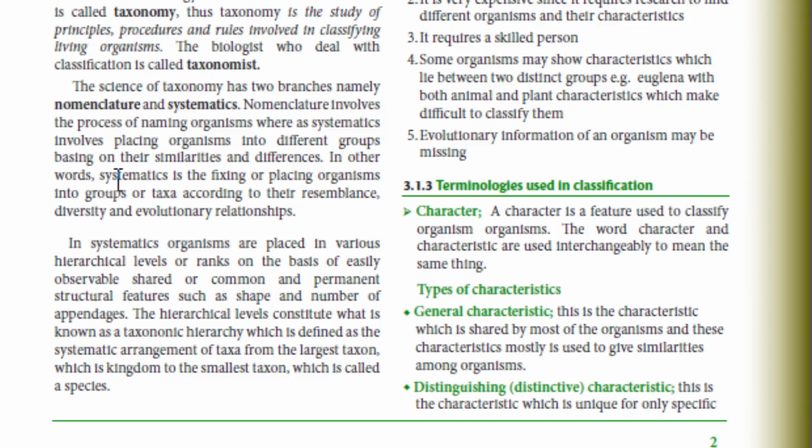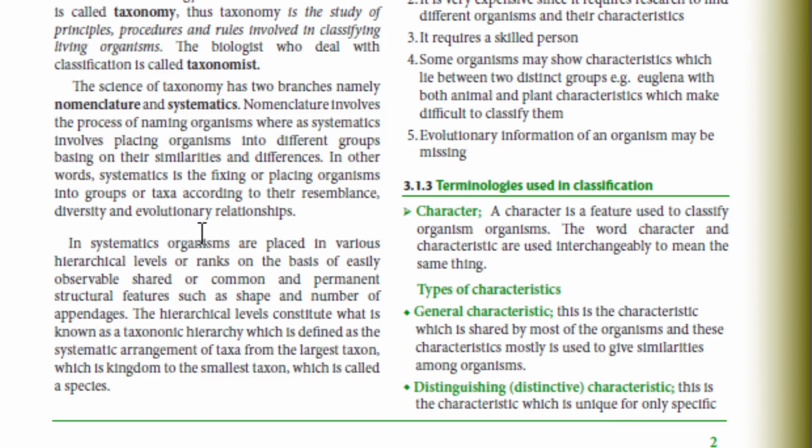In other words, systematics is the fixing or placing of organisms into groups or taxa according to their resemblance, diversity, and evolutionary relationship. There are different factors which we use in systematics, the basis of classification, in classifying organisms into different groups. So systematics will use different factors to classify our living organisms into different groups.